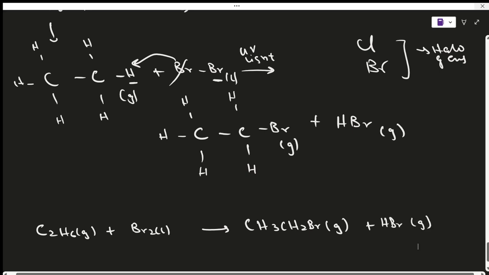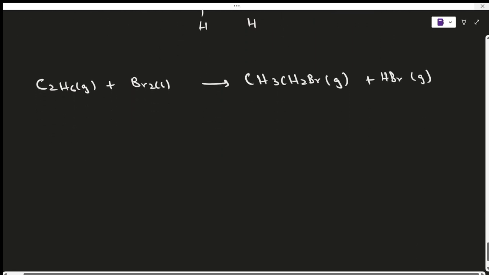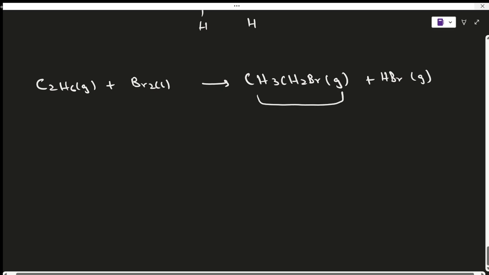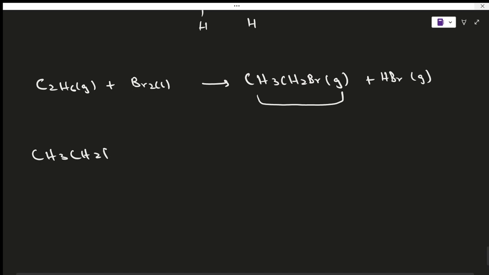Okay, and you can also continue the same reaction. Let me do this for just one more. So if I continue the reaction, this becomes the reactant. Yeah, this becomes the reactant. So this is CH3CH2Br in gas, which reacts with the bromine molecule, which is in liquid. Okay, so what happens here again?